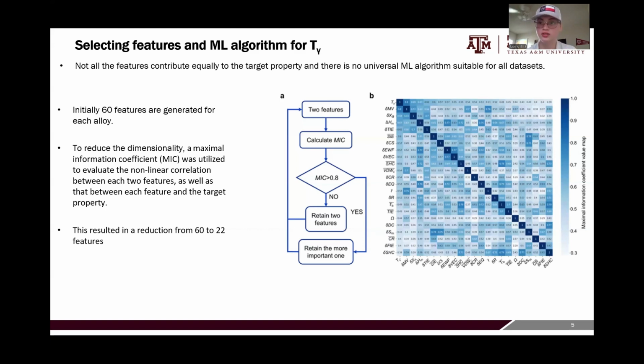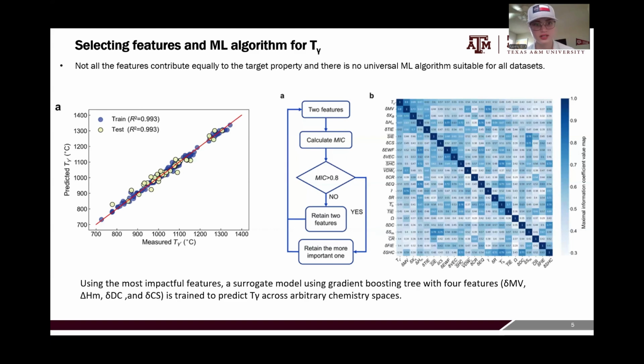And they're able to reduce the dimensionality and only select what is important. And then you can plot a correlation heat map, and you can see exactly which features are the most important on the gamma prime solvus temperature. So after doing this, they trained a gradient boosted tree with 4 of the most important features.